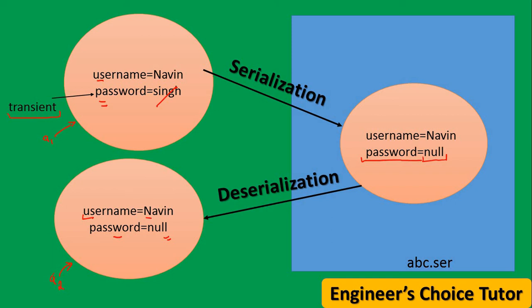So what happens at the time of serialization? The JVM ignores the original value of the transient variable. The original value of the password is the actual password, but the JVM ignores it and saves the default value to the file. What is the default value for the password? Password is of string type, so the default value is null. Simple. Is it clear? So this is all about the transient keyword, or you can say transient variable.